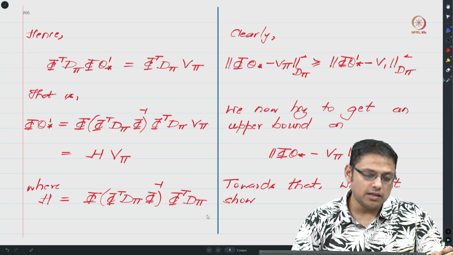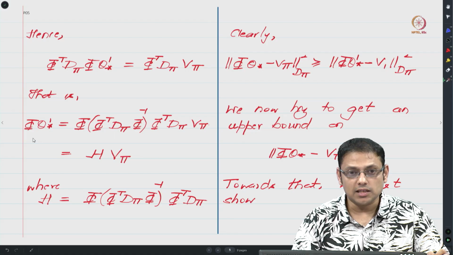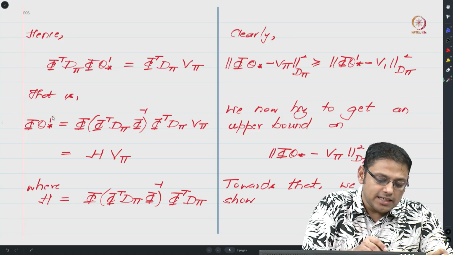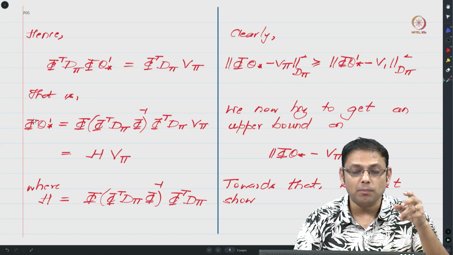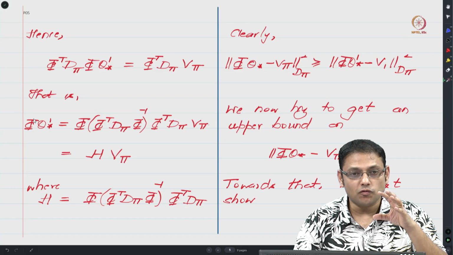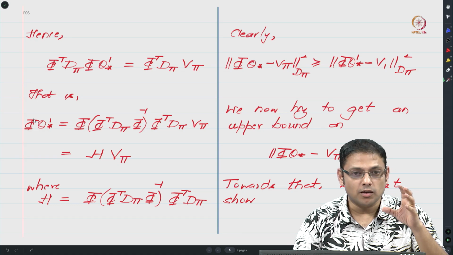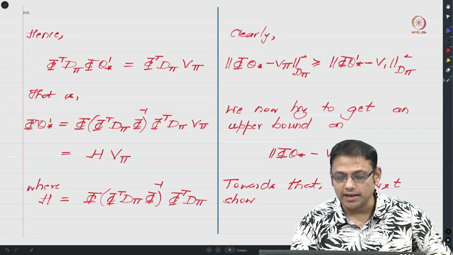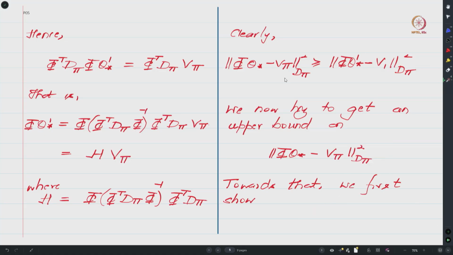So let us pause here and try to understand the meaning of theta star prime. In some sense, phi theta star prime is the best proxy for v pi in the column space of your matrix phi. It is best with respect to the metric that we defined, the metric induced by this matrix d pi.